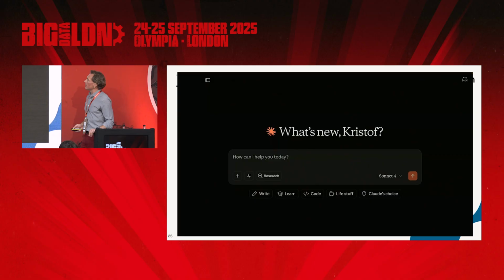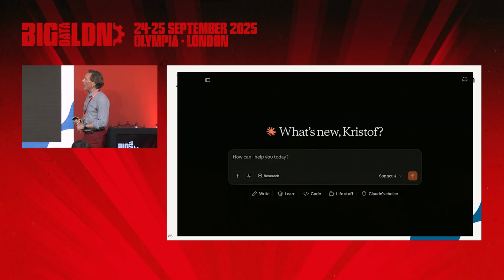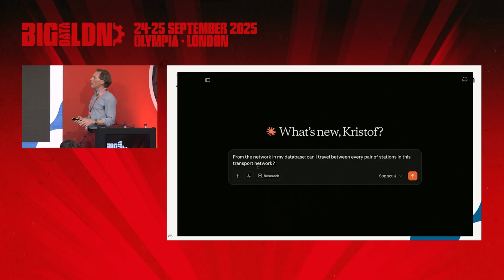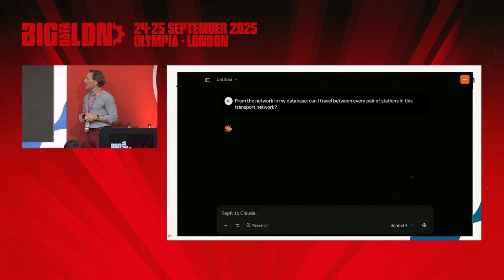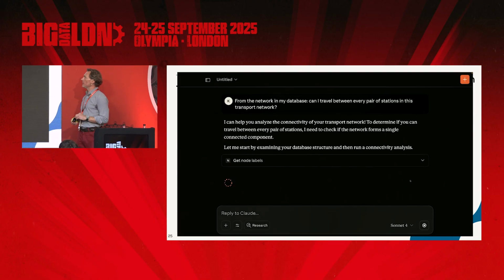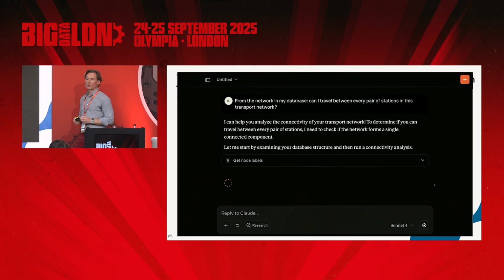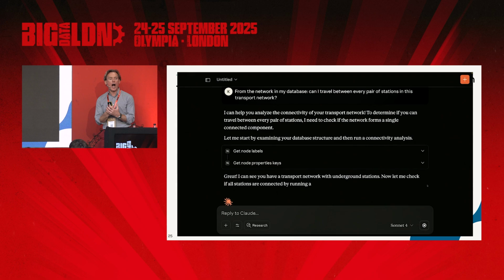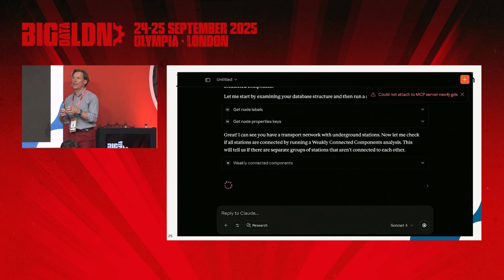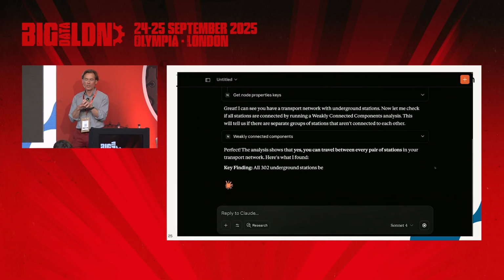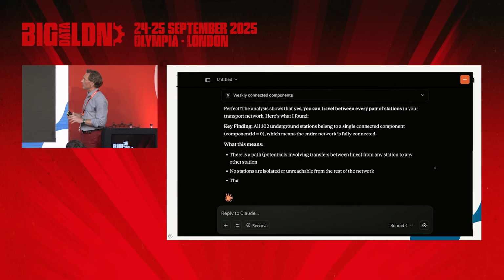So let's have a look at a little bit more advanced questions, so to speak. Pathfinding is relatively easy, but what about a little bit more analytical engine? Like, can I travel throughout the network without leaving the station, right? And it said, oh, okay, that's a little bit more tricky. That's more like a community finding algorithm. I need to know whether there are islands in my graph. What is an island? That's a component that is basically a set of nodes that are not connected to the other nodes. It's a little bit more tricky to figure that one out, and it figured it out, right?